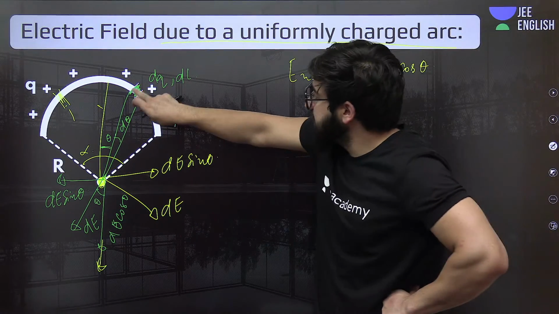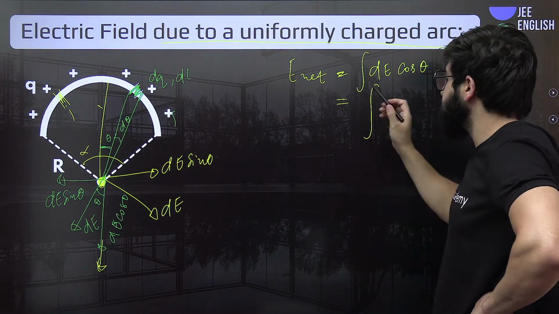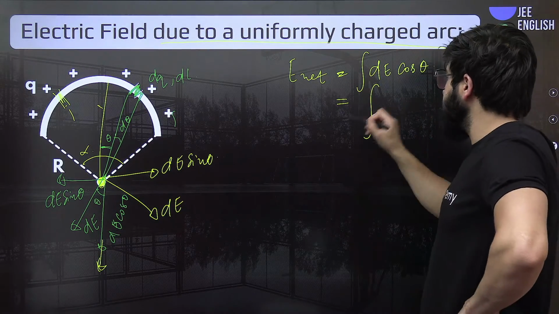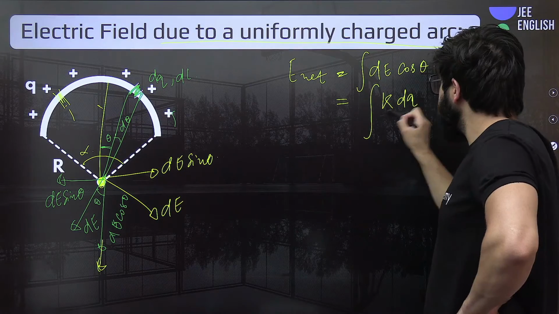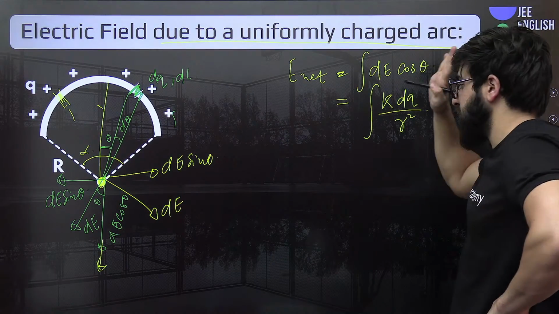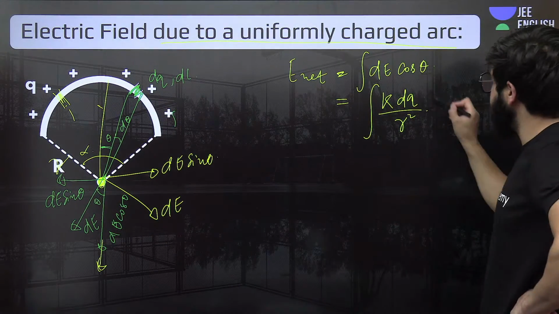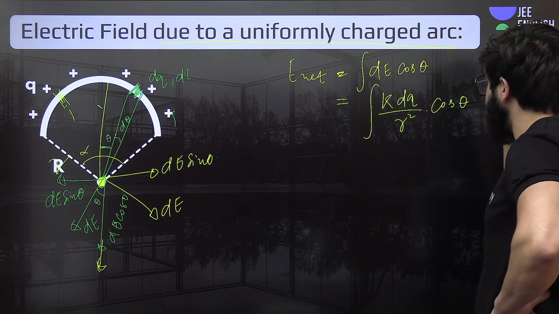Now because of this, how much will be the electric field? This dE will be how much? You will simply say this dE is nothing but k dq upon r square. This r square will be nothing but this r square. Okay, I'll call this r square. Fine. And then we have this cos of theta exactly.